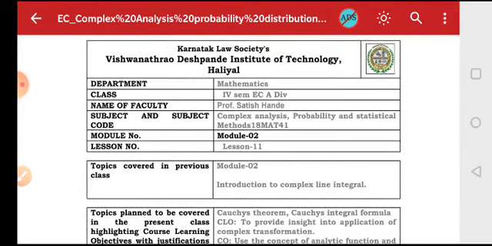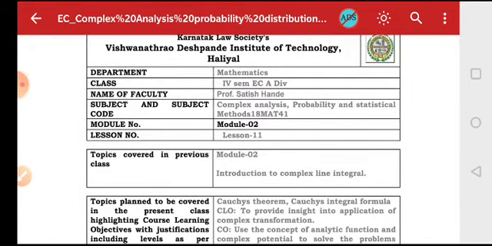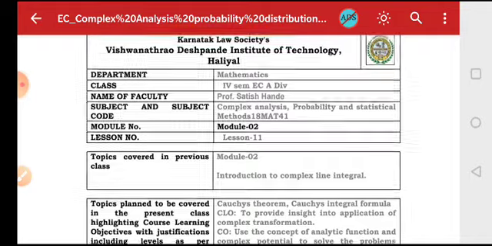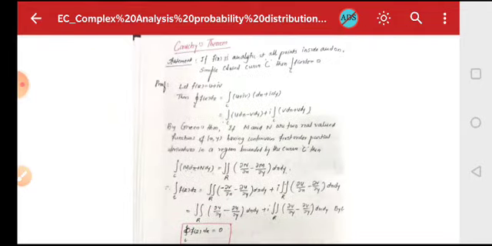In the previous topic, we discussed the Introduction to Complex Line Integral. In today's session, we are going to deal with the integral theorems in complex integration, that is nothing but Cauchy's theorem and Cauchy's integral formula. So, let's begin with today's chapter.